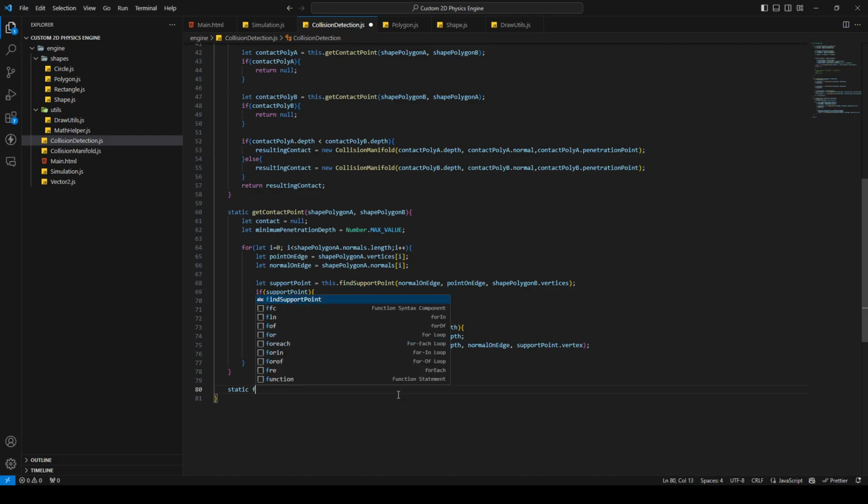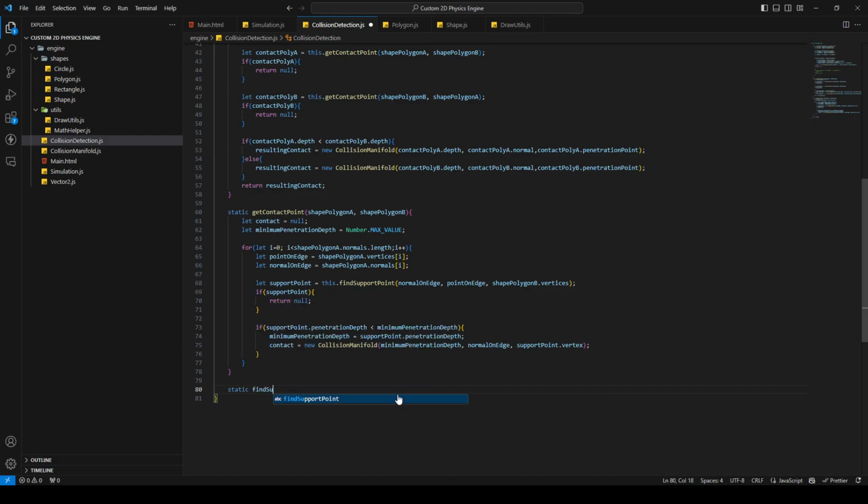Okay, so static findSupportPoint. This will be normal on edge, then point on edge, and the other polygon vertices. Okay, then the current, I'm gonna call it current deepest penetration, 0.